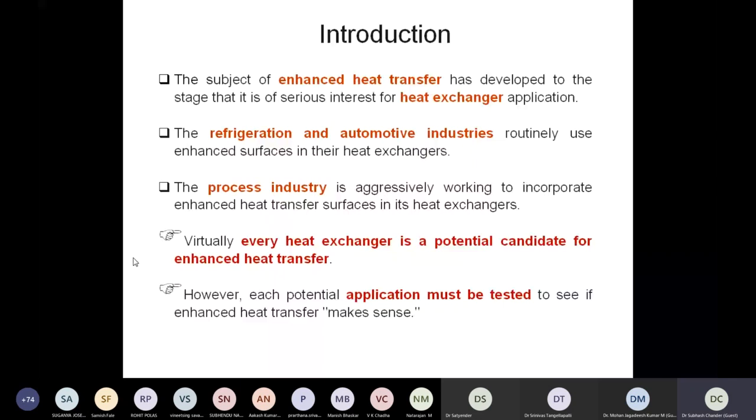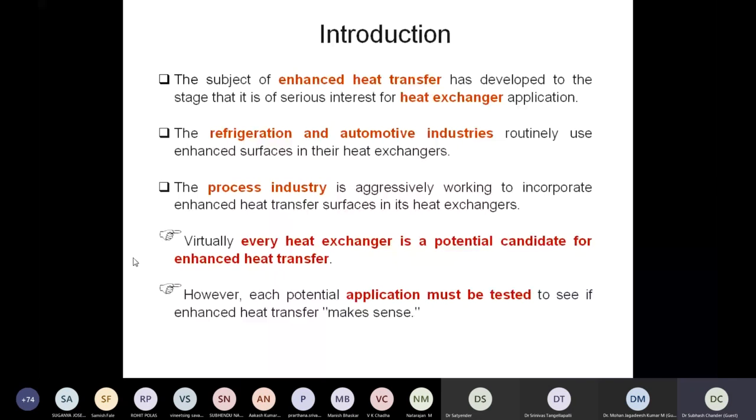You may talk about any process industry like pharmaceutical, food, milk processing, or refineries. All process industries are using these, and heat transfer enhancement is a major challenge and objective associated with those types of heat exchangers.